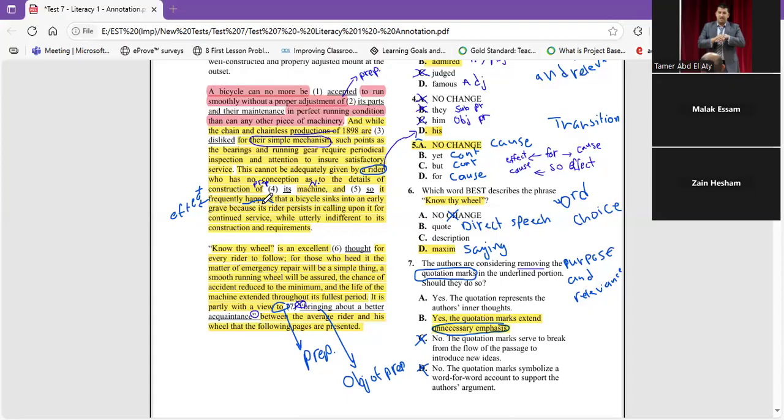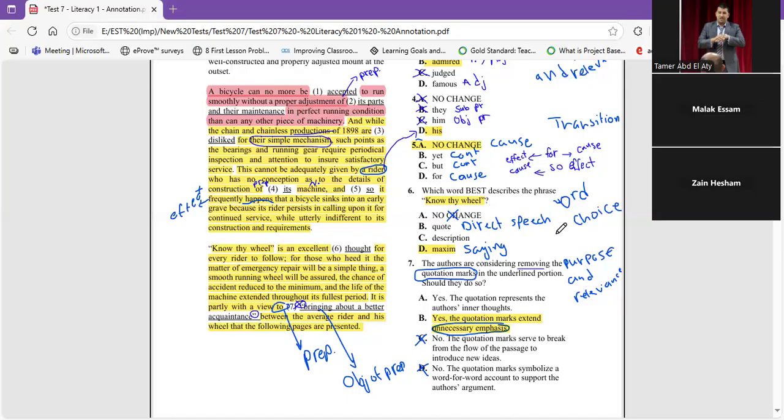It's in the effect, as it happens. So which one is going to be? Number six. Again, word choice, as you can find. Which word best describes the phrase "no thy wheel"? Let's find this. This is number six. He said, "no thy wheel."